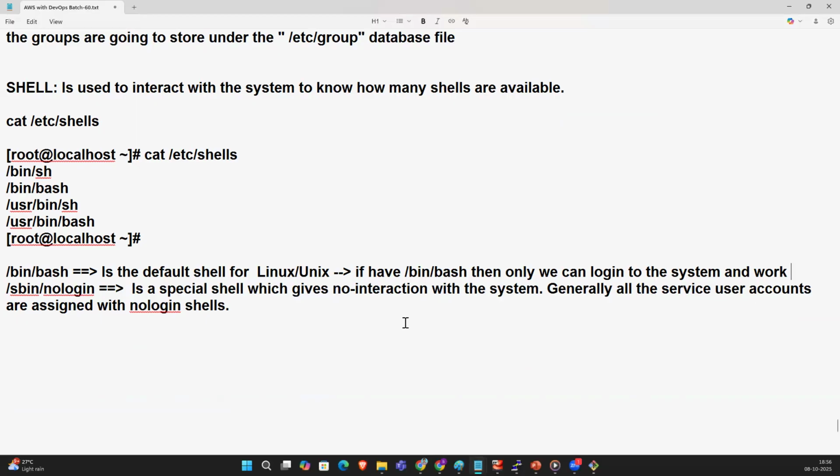Generally, all the service user accounts are assigned with nologin shells. The service user accounts are FTP, NFS, all these system related users. All the system related users are nologin only. Guys, understood?